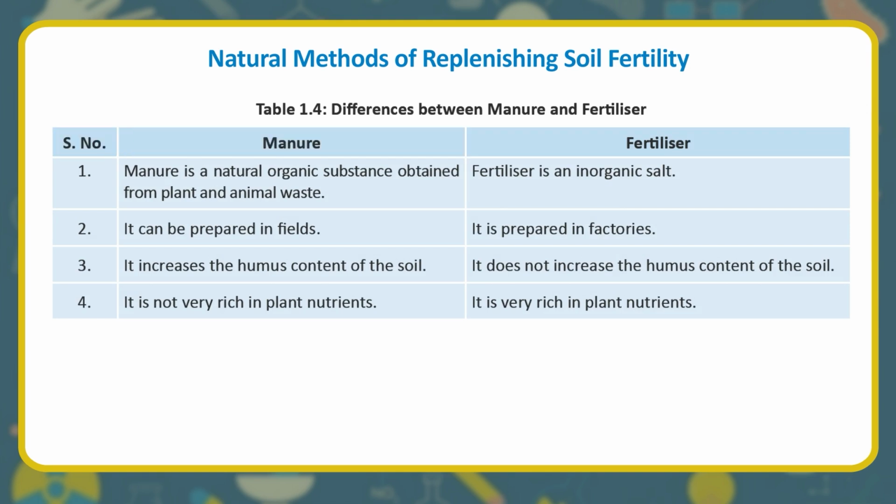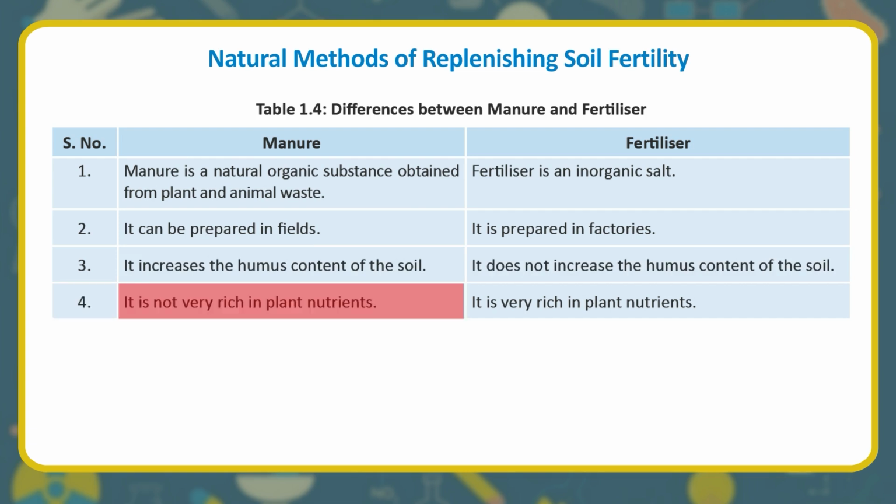Serial number 1. Manure is a natural organic substance obtained from plant and animal waste. Fertilizer is an inorganic salt. 2. Manure can be prepared in fields. Fertilizer is prepared in factories. 3. Manure increases the humus content of the soil. Fertilizer does not increase the humus content of the soil.